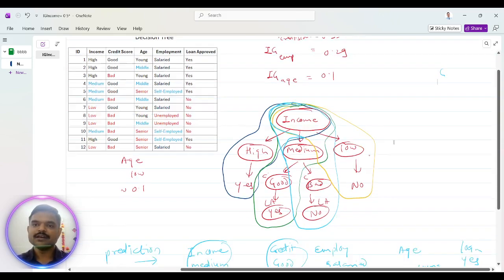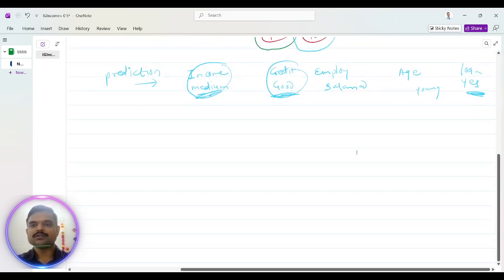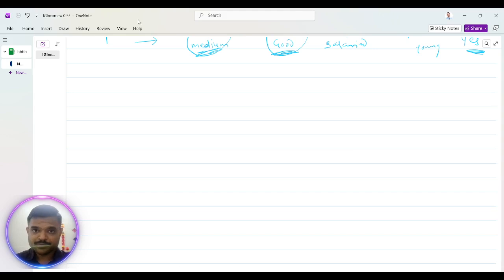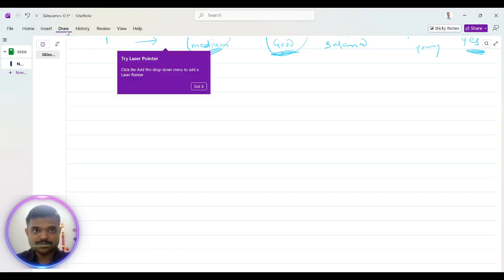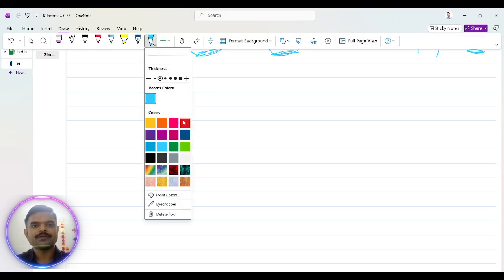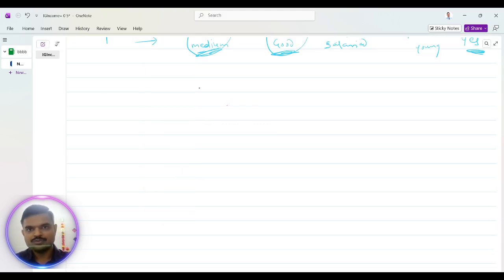Now we will see how it works on a pen and paper basis. Okay, so I will just draw. So, random forest.